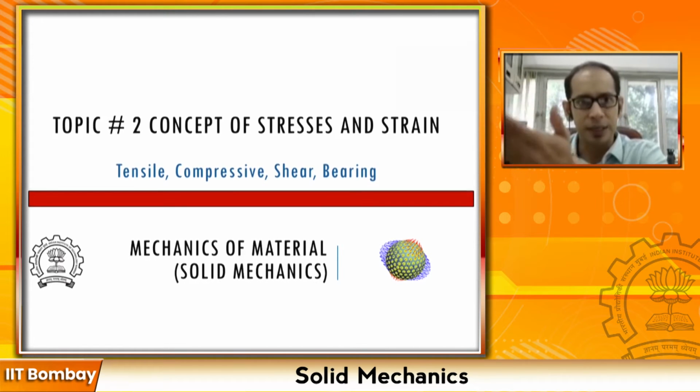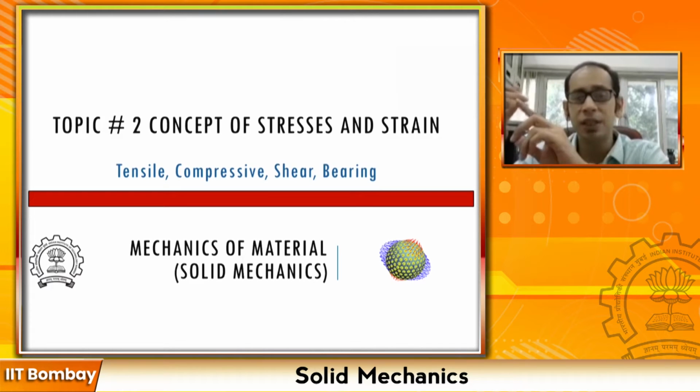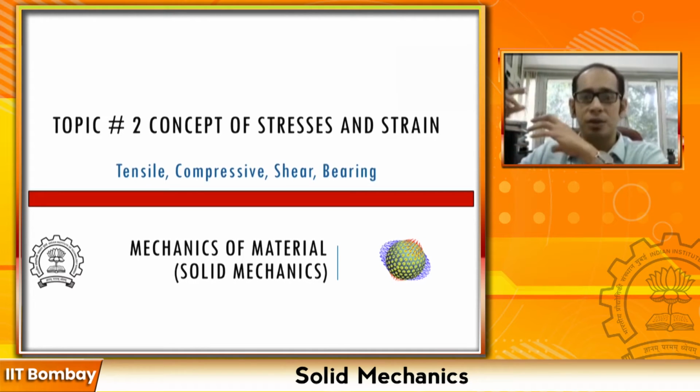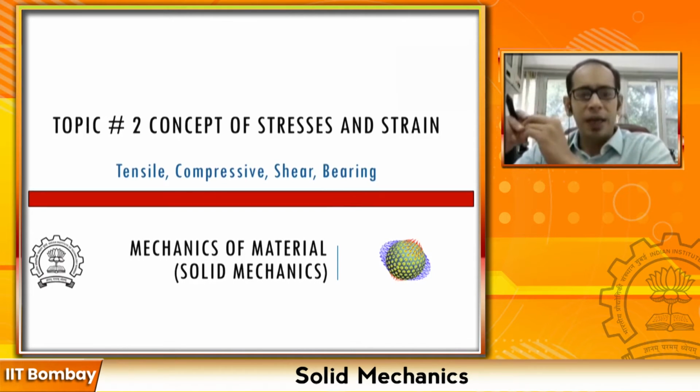Similarly, in structures, a particular set of loading on a particular structure will induce different kinds of stresses, the same building blocks. You may have tension, compression, shear, and bearing stresses, which we're going to learn about. Now, if you have another structure and another type of loading, or the same structure with a different type of loading, you will again have these kinds of stresses, but maybe in different proportions, right? So let's go ahead and get started.